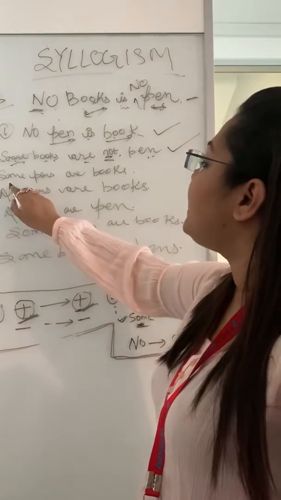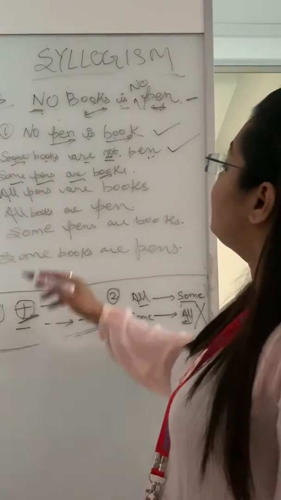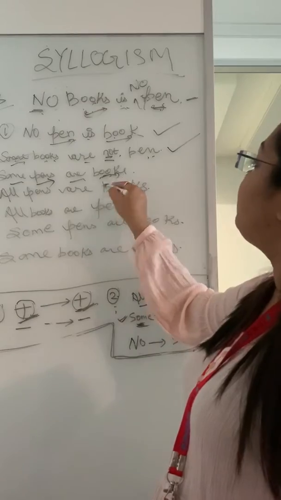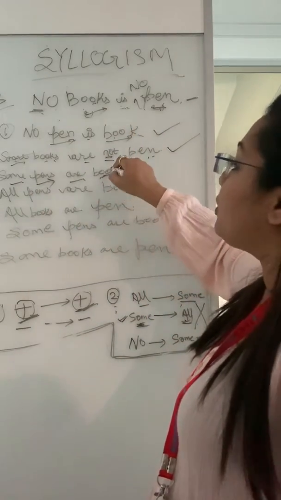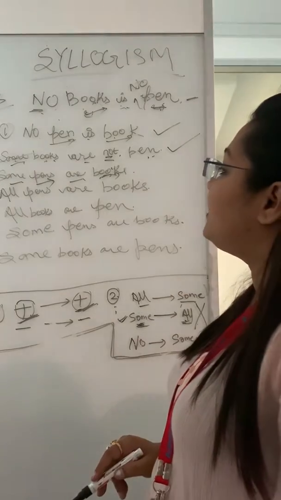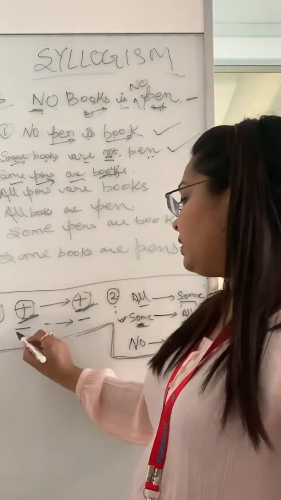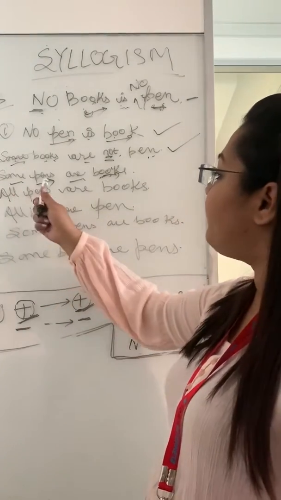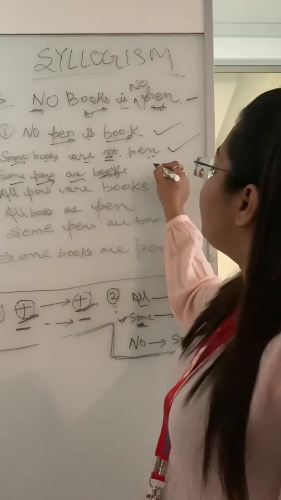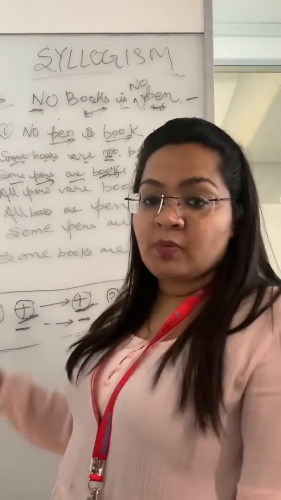Now third, it is saying some pens are book. It is reading from pen to book, so we also have to read from pen to book. Some pens are book. Is it correct? What I told you: a negative statement will give a negative conclusion. Some pens are book cannot be a correct conclusion because this is a positive statement.